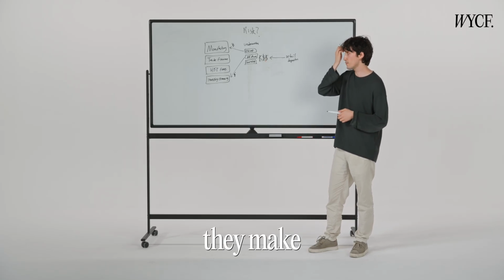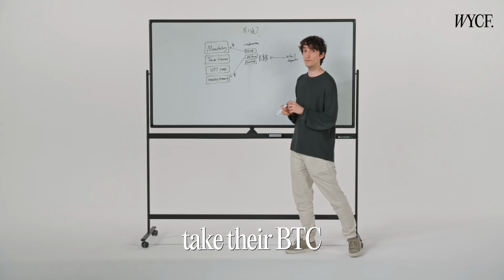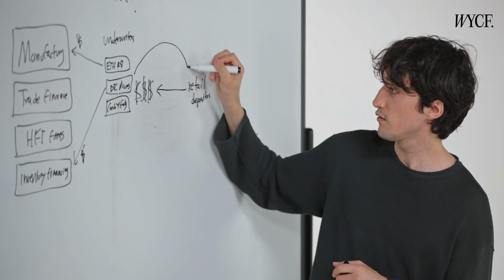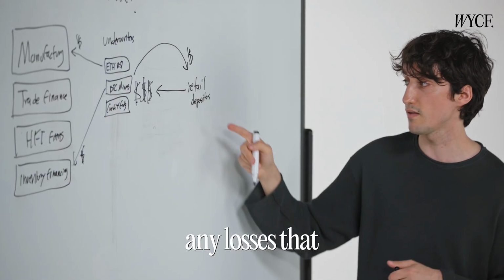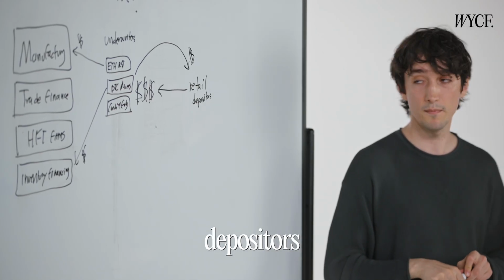Now, if any of these underwriters make a mistake, let's say the BTC miners allocating to an inventory financing firm, let's say they make a mistake, well, we'll take their BTC and we'll use that to pay back any losses that the retail depositors incur.